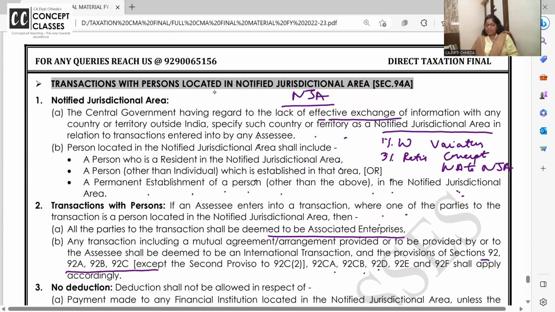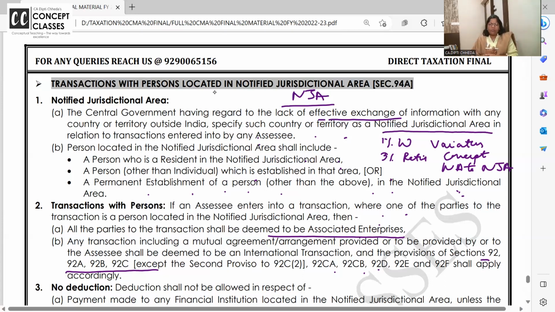This variation concept is not applicable in NJA. मतलब if my actual price is 50, arm's length price is 50.5, थोड़ा सा भी फर्क है तो take the arm's length price.